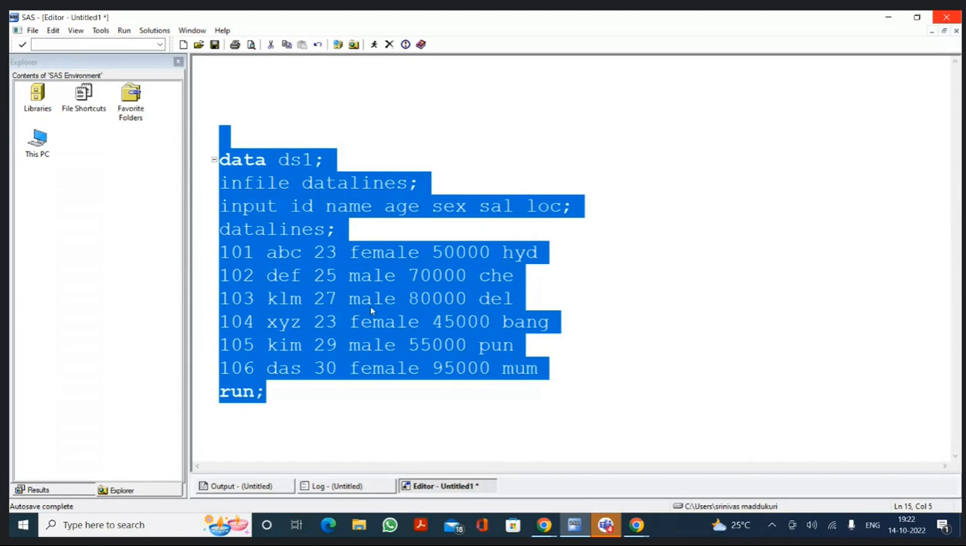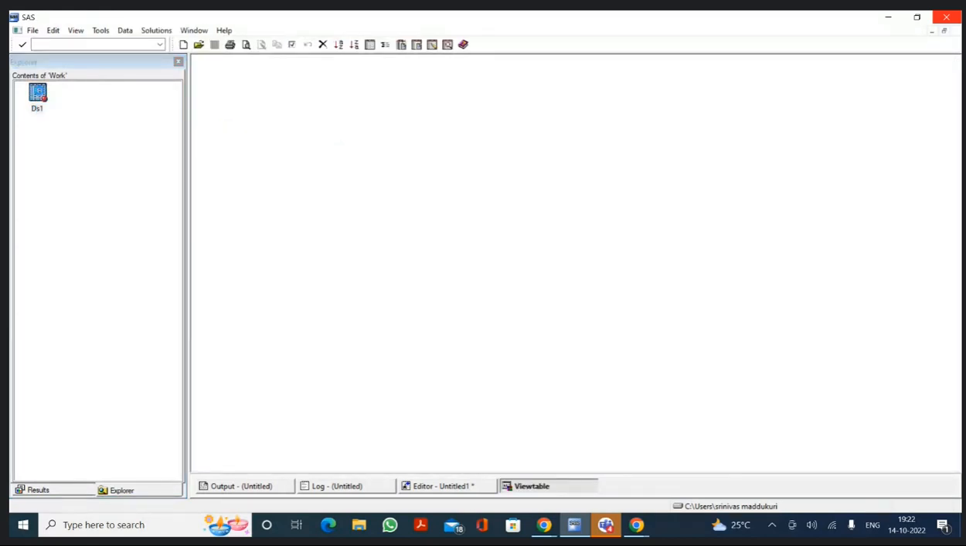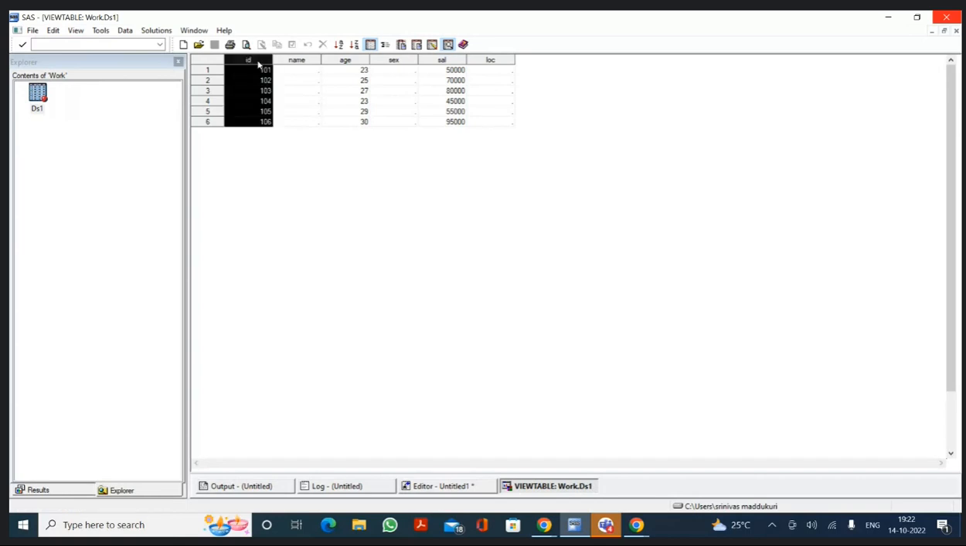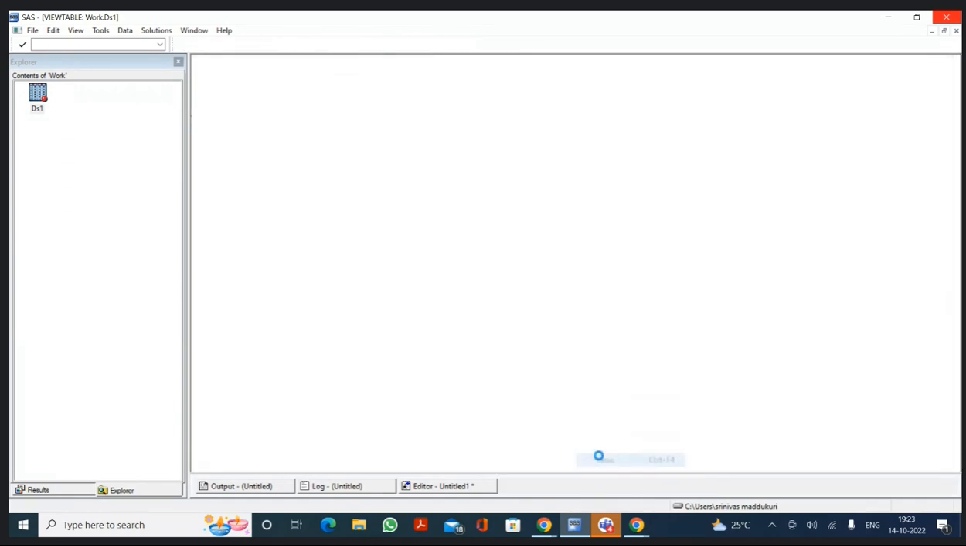Now I am selecting this program and executing it. Now a table or data set will get created in the libraries folder. In that we have the work library. Here we have a SAS data set called DS1. If I open this DS1 data set, I have data only in ID, age, and salary. There is no data in the name, sex, and location. And you know the reason very well, isn't it?